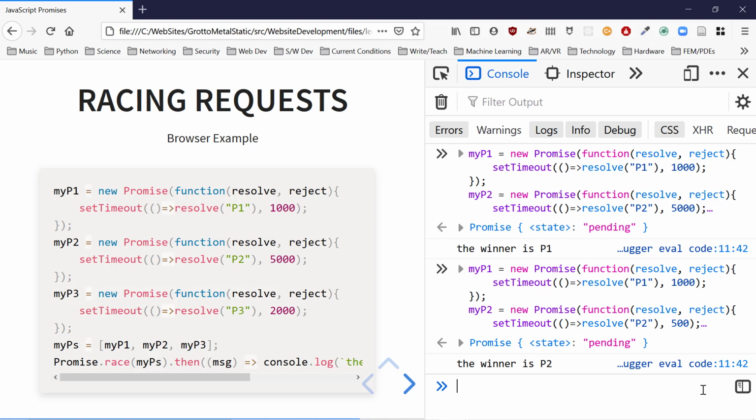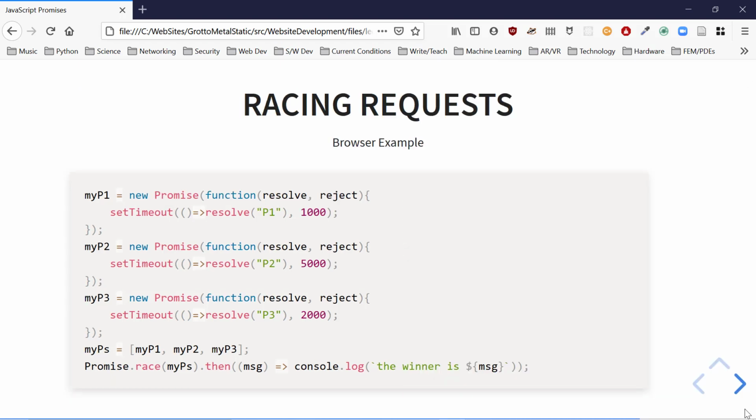When might you use this? If you're in a performance-oriented situation, or you're working with a bunch of servers that return similar results, you may make a request to multiple servers all at once. And as soon as you get results from one, that's good enough. You won't bother waiting around for the other ones to deliver. I know that sounds inefficient as far as computational resources, but it depends on the goal you're trying to achieve. Promise.race. Okay, all right.